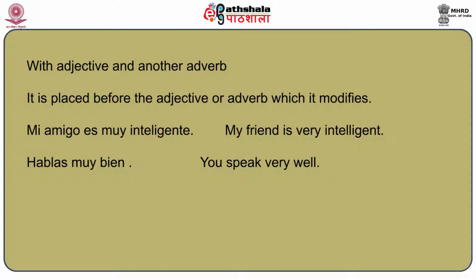Or if I say "you speak very well," this "well" is the adverb, and very is also an adverb which is modifying the adverb well. So if I say "you speak very well," the same can be said in Spanish as hablas muy bien. So in these two sentences, as you can see, before the adjective inteligente and before the adverb bien, we have used the adverb muy, meaning very.